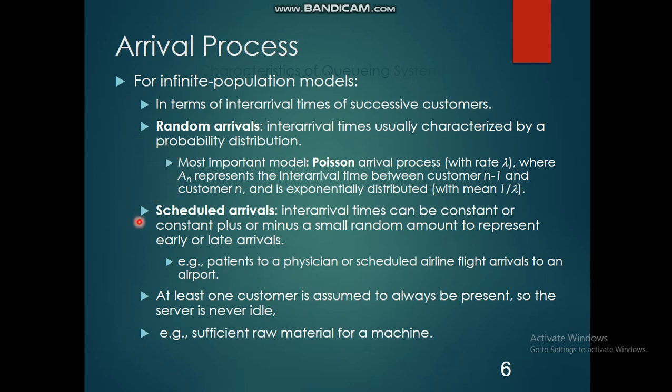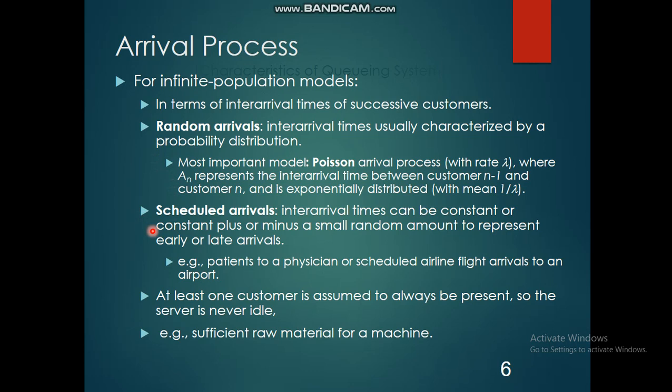Okay, so next is the scheduled arrivals. What is meant by scheduled arrivals? Inter-arrival times can be constant, or constant plus or minus a small random amount to represent early or late arrivals. Where will it be used? For example, patients coming to a physician or scheduled airline flight arrivals to an airport. All these are examples of scheduled arrivals.